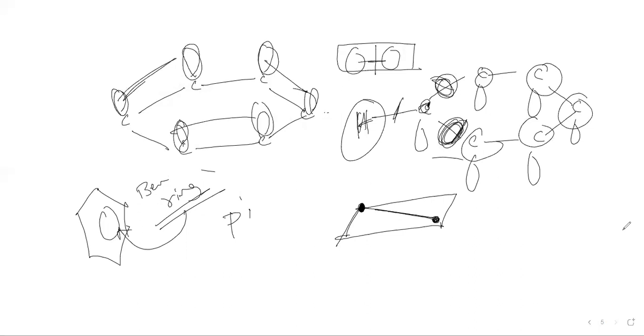The remaining is the pz orbital, which gives maximum overlapping. But how? Each carbon has these three sigma bonds in such a way that the overlapping of this electron cloud will be the maximum, so the unhybridized p orbital, the pz orbital, will also have to be planar, isn't it?